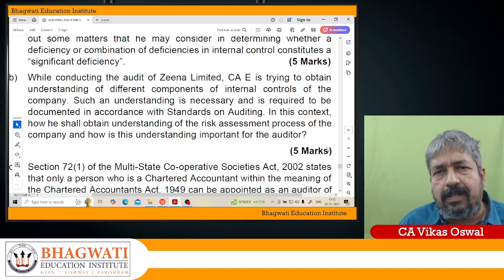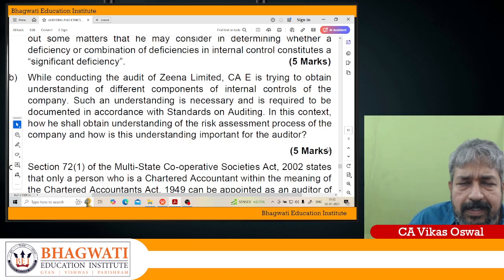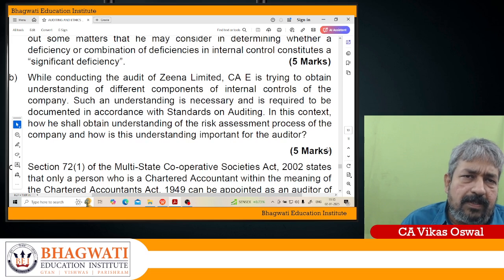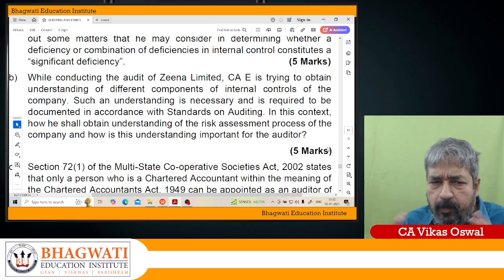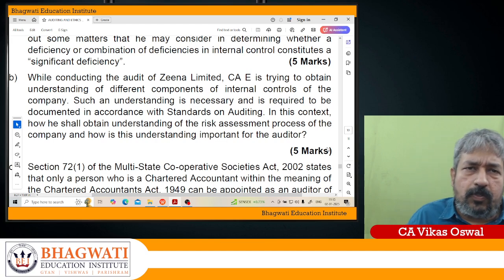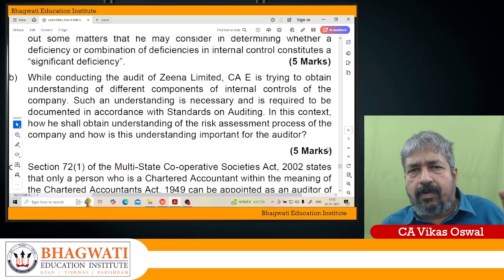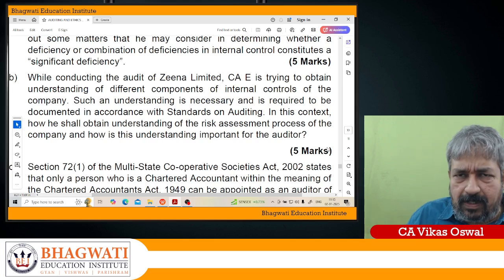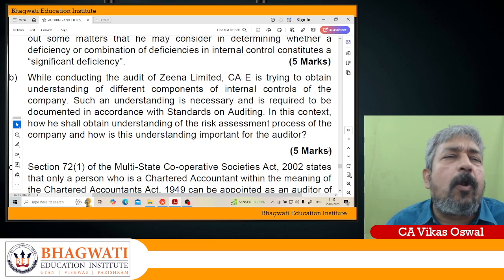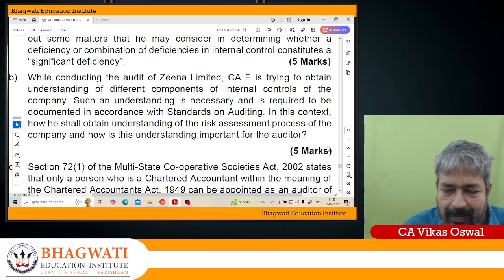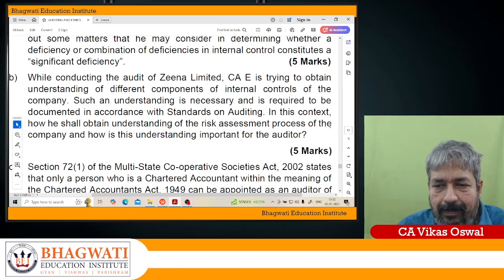So whether operations have changed, and whether the entity has a risk assessment process which is appropriate to the circumstances, involves judgment. You have to check whether it is appropriate to the circumstances. Any new product launched, new technology adopted, new business model, new activities, or any changes in existing operations, all contribute to business risk. Okay, fine. Now we go to the next question.